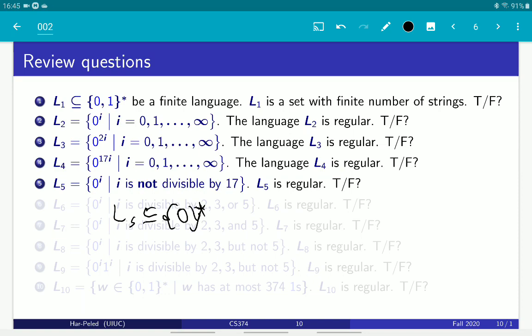It's not a very interesting alphabet, but it's a valid alphabet. Now we already know that the language of all the strings whose length is divisible by 17 is regular. This is just the previous language, L4.